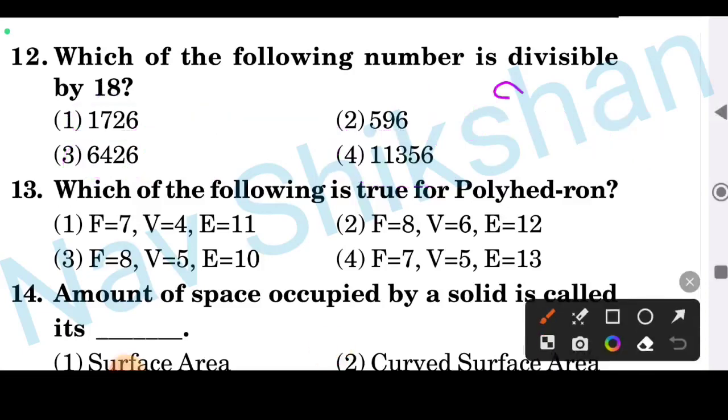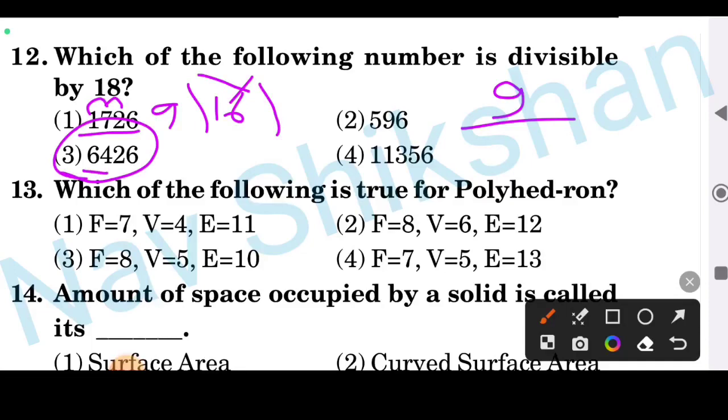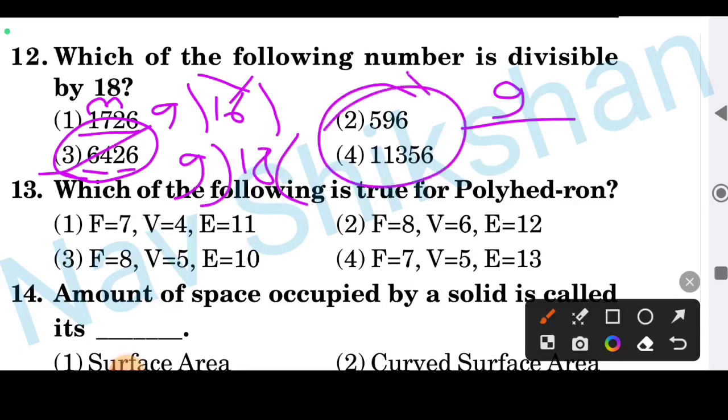The condition for divisibility by 9 is that the sum of the digits should be divisible by 9. Here sum it: 7 plus 1 is 8, 10, 16. Is 16 divisible by 9? No. Just take this one: 6 plus 4 is 10, 10 plus 8 is 18. 18 is divisible by 9. Okay, so you will get this answer, option number 3. These are also not divisible by 9.